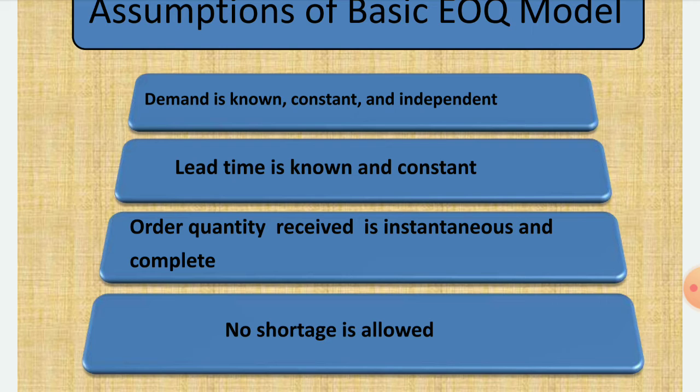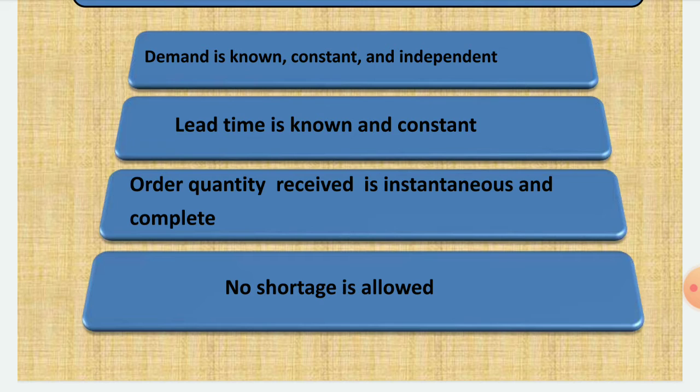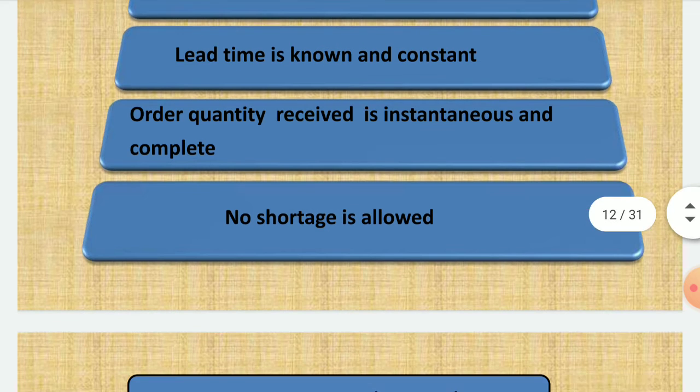So whatever 1000 quantity is ordered, you will receive it immediately, and it is complete: 1000 only. You will not receive 900, etc. Complete. No shortage is allowed. That means if you are demanding 1000 quantity and, due to shortage, the supplier provides only 900 quantity, it is not allowed here. Once you place the order of 1000 quantity, you will get the 1000 quantities.